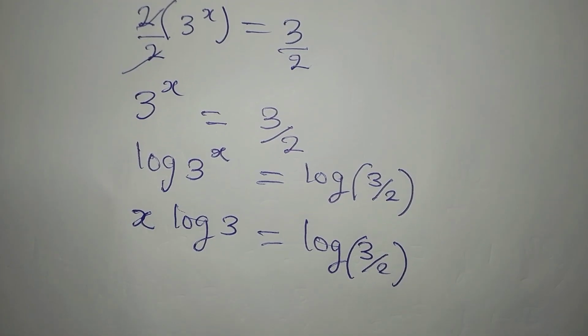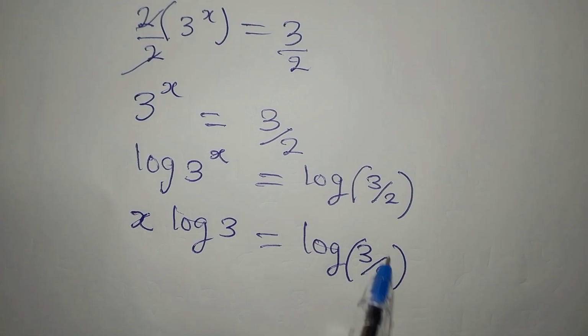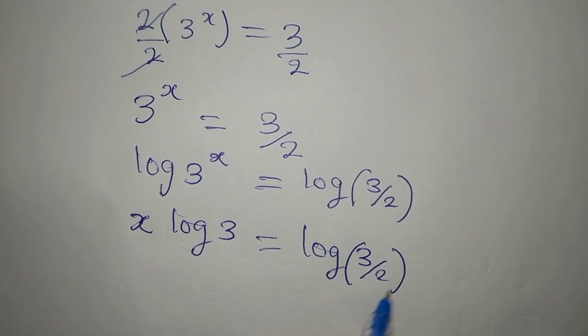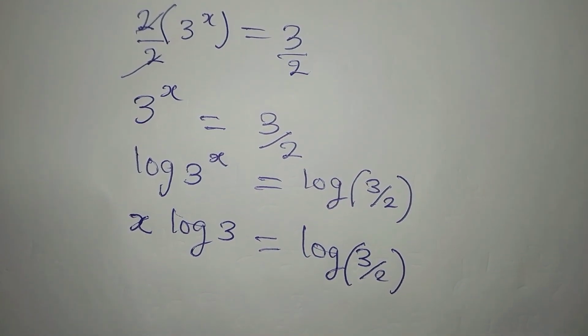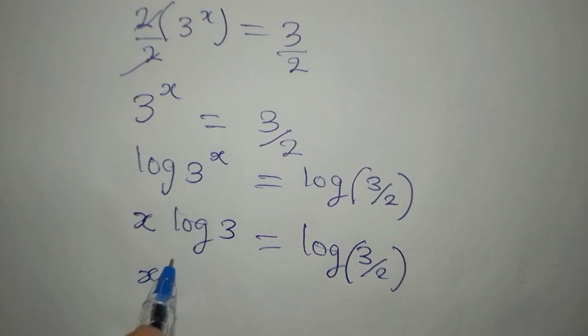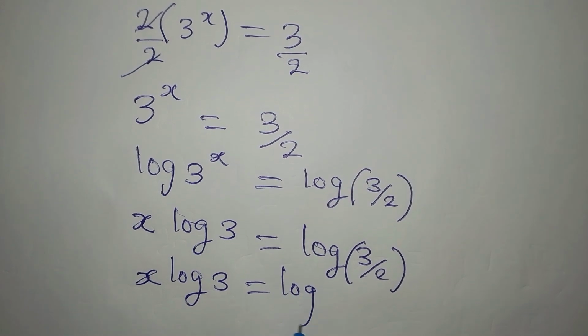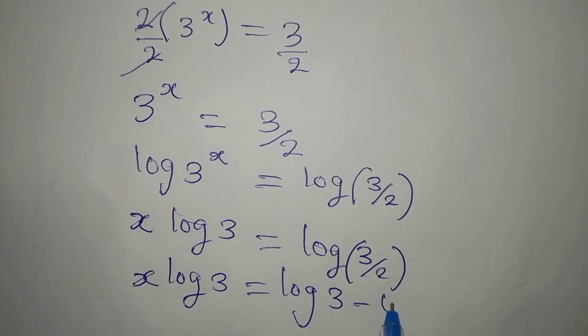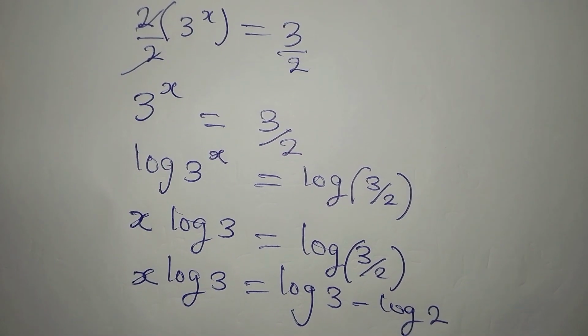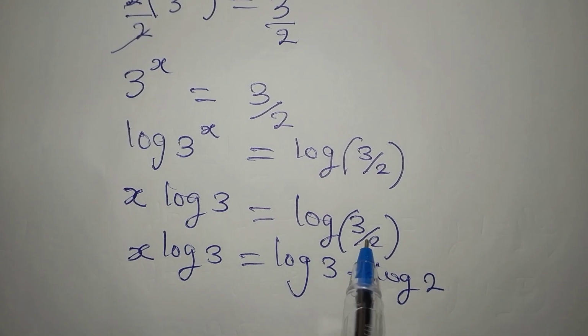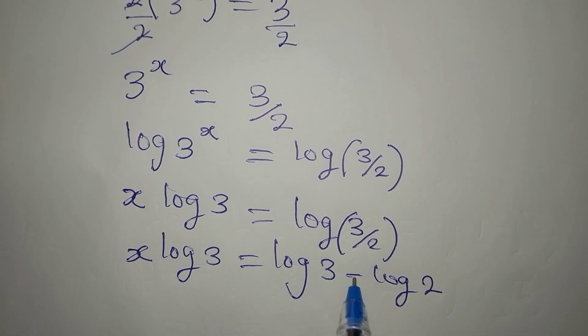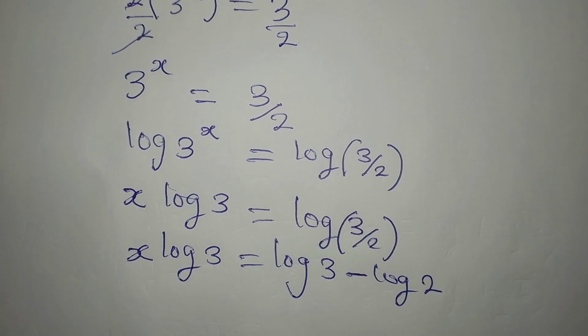Then we are going to apply another law to what we have right here. Is it law of indices or law of logarithm? So that we have x log 3 equals log of 3 minus log of 2. Okay, if it is division between them, you subtract the logs, and if it is multiplication, you add the logs.